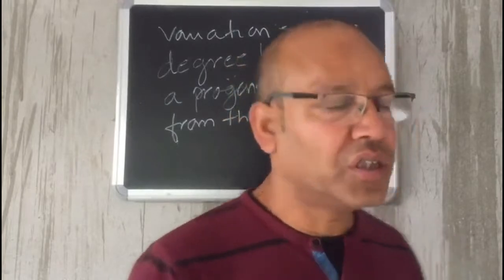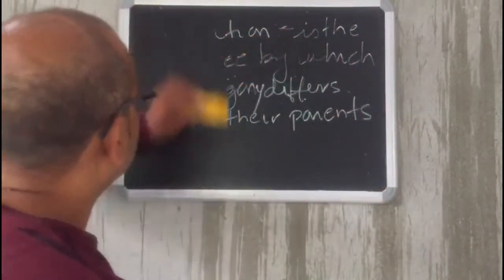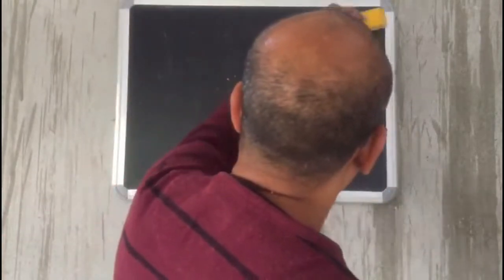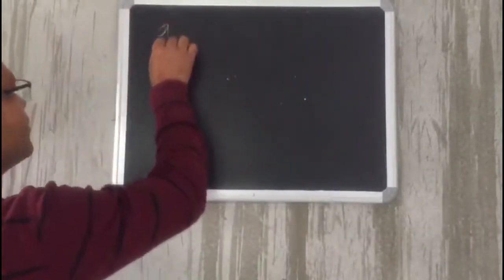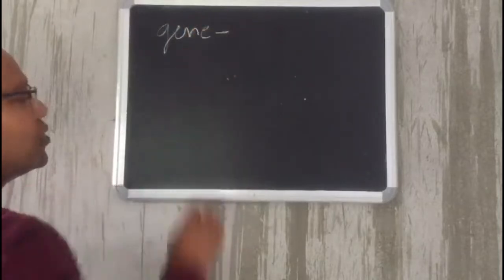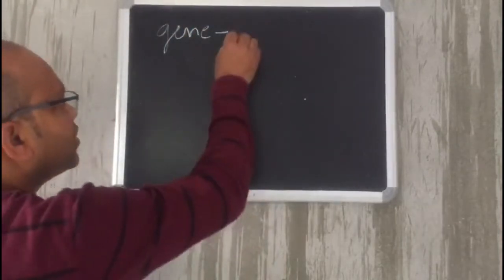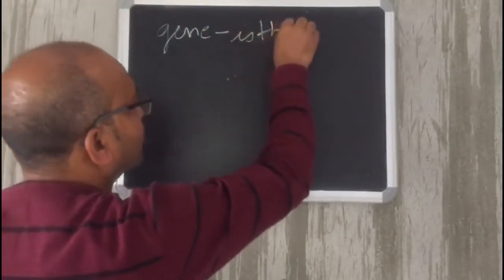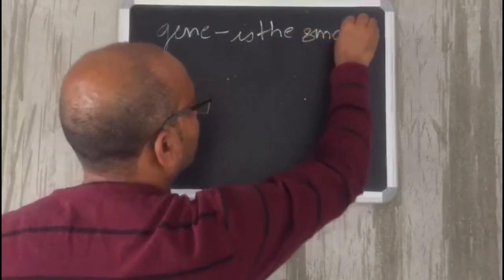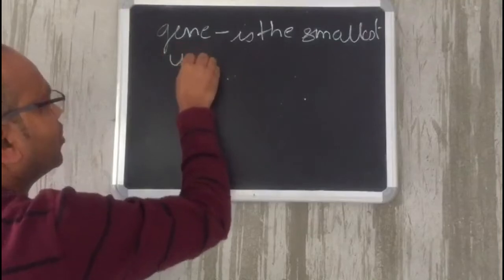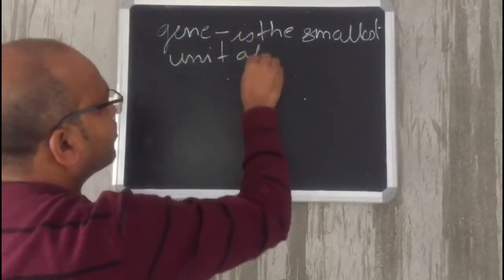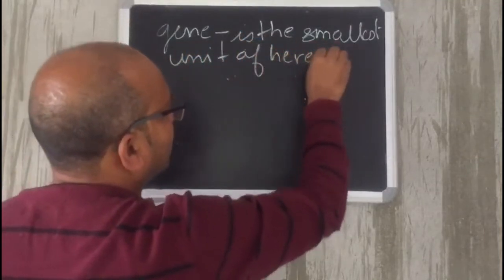The gene is the first term that we come across. Gene is the first term that we come across. And what is a gene? Gene is the smallest unit of heredity.